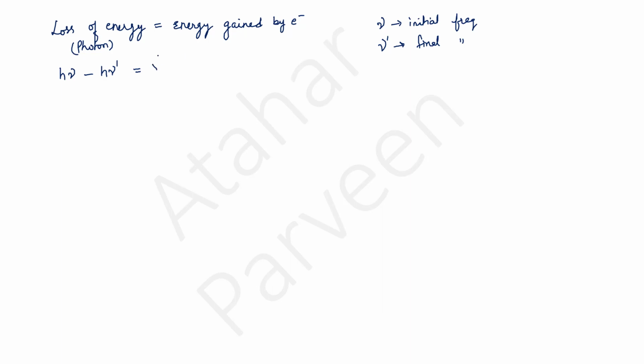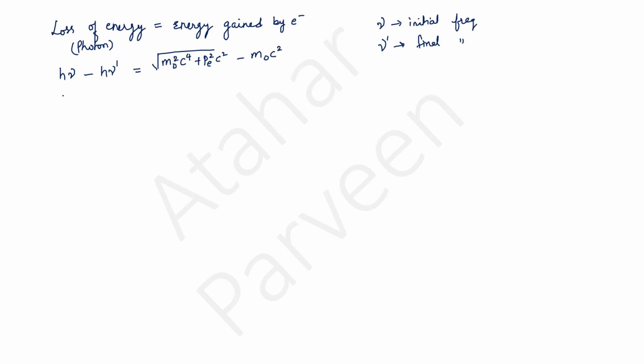So this will be equal to root of m naught square c raised to 4 plus Pe square c square minus m naught c square.